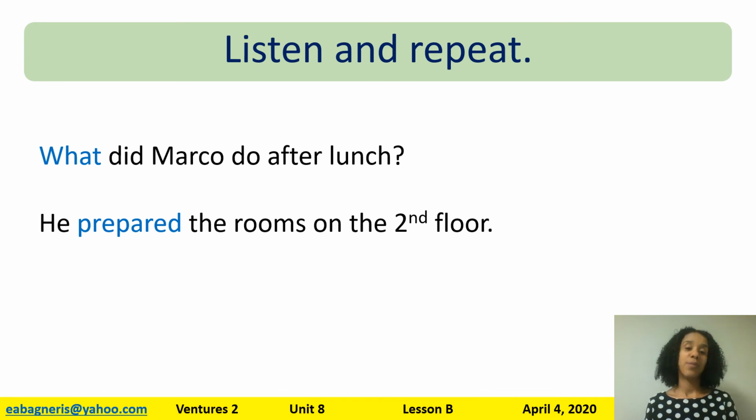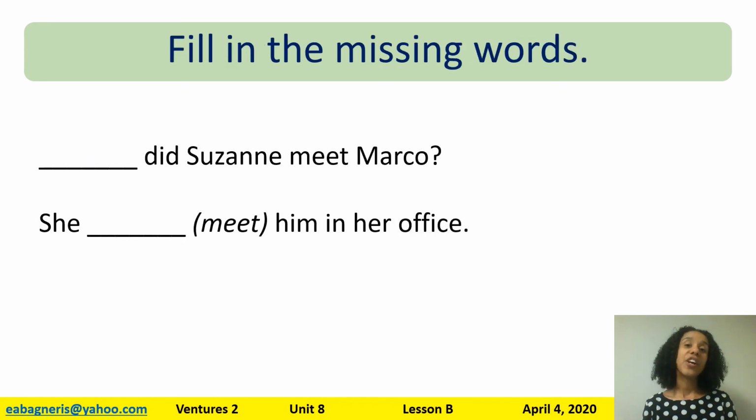What did Marco do after lunch? I'm asking about an activity. My answer tells me he prepared the rooms on the second floor. Remember, when you see do in the question, you're talking about an activity. The activity here is he prepared the rooms. Where? On the second floor. Here's our last example.